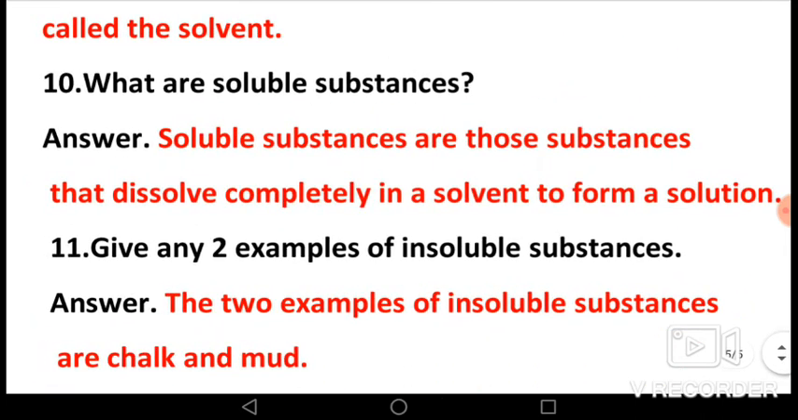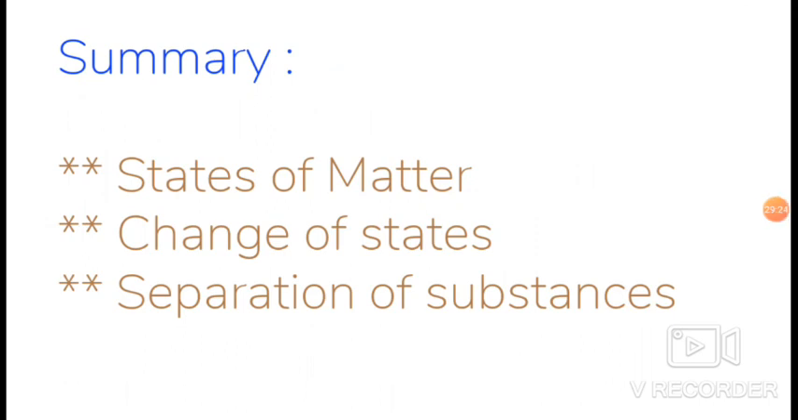Now last question, give any two examples of insoluble substances. Insoluble substances means those substances that do not dissolve completely, like chalk and mud. So chalk and mud are examples of insoluble substances. So in this lecture, we have revised the topics like state of matter, change of state, separation of substances and solved the exercise of lesson 4.